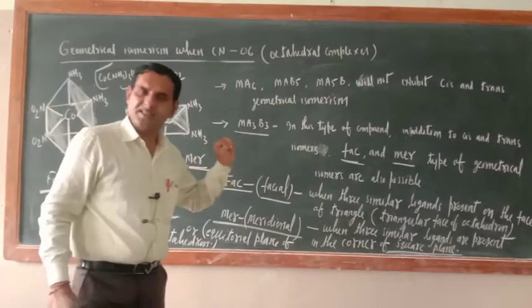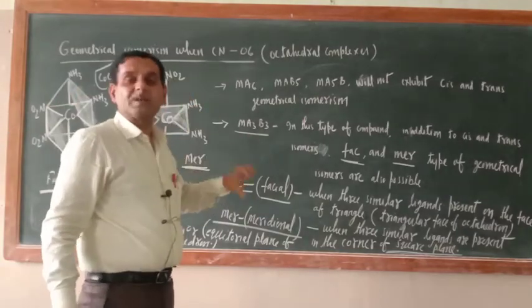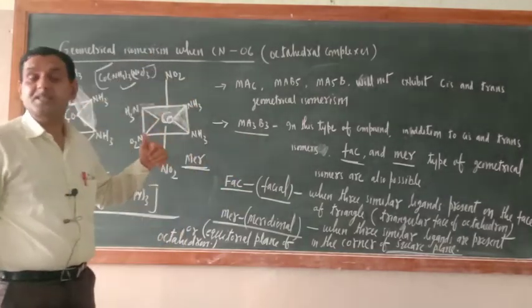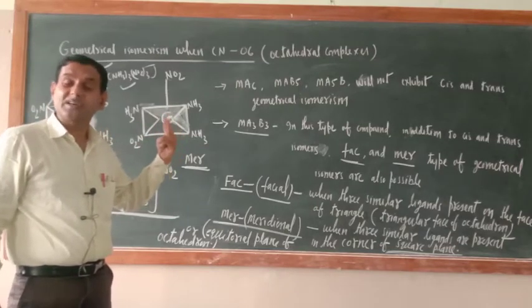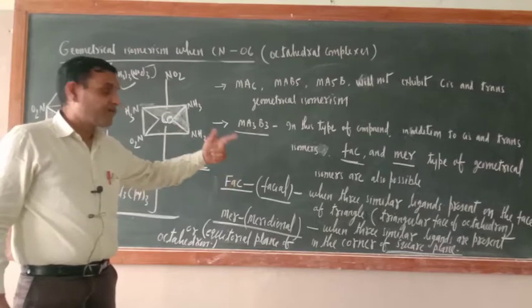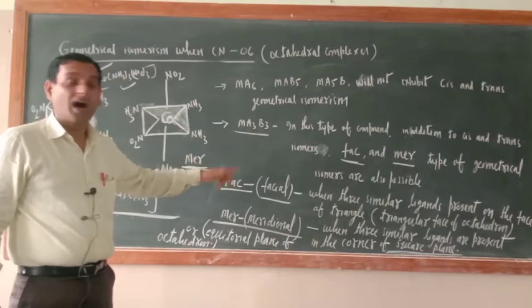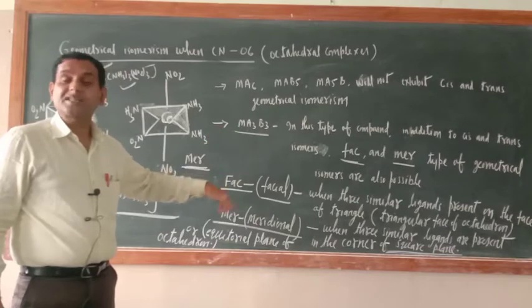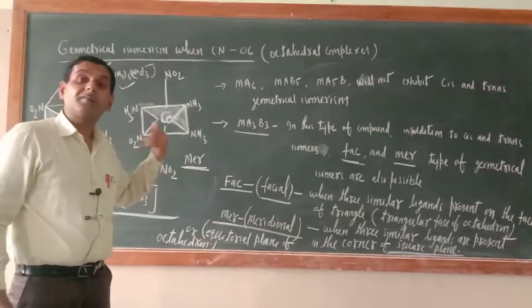What is the meaning of facial isomer? Facial isomers are those isomers in which the three similar ligands are present on the face of triangle or triangular face of octahedron. What are meridional?